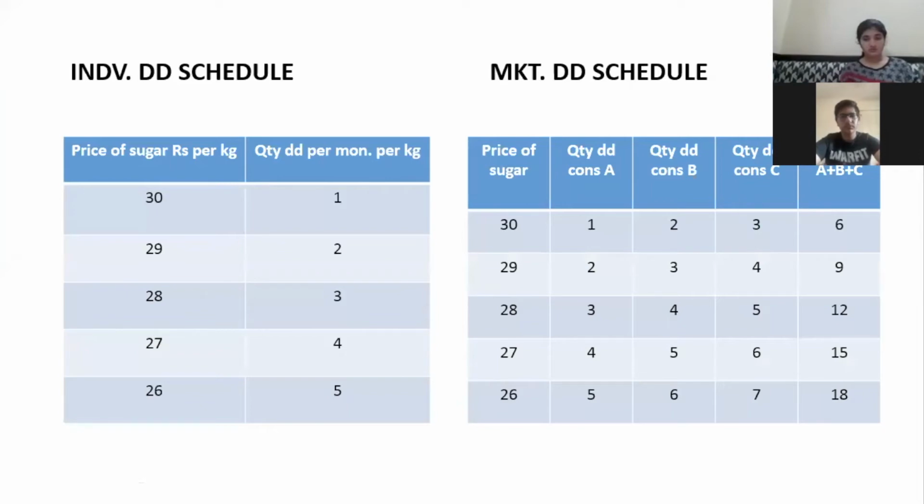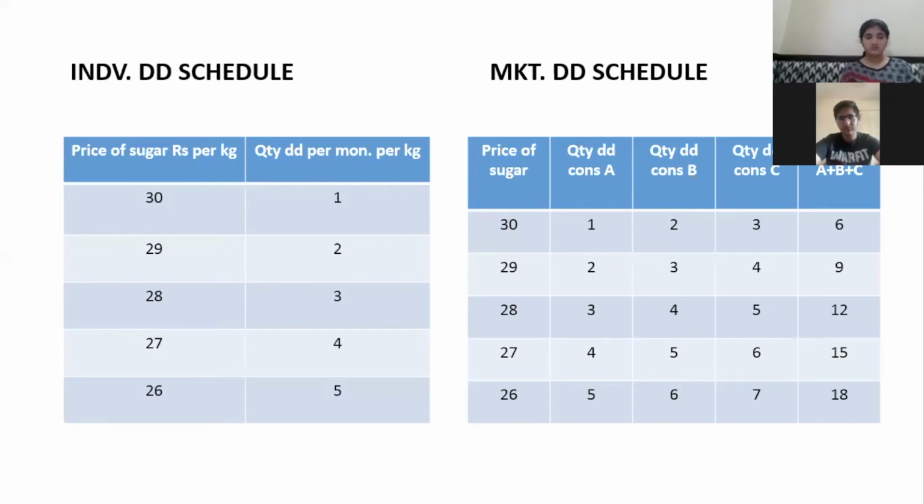So the market demand schedule is a complete addition of demands by A, B, and C. When you add 1, 2, and 3, you get 6. So at this price, 30 rupees per kg, the sugar demanded by all the individuals collectively is 6 kgs. That is the meaning of market demand. When you aggregate all the demands made by the consumers, that gives you a market demand schedule.